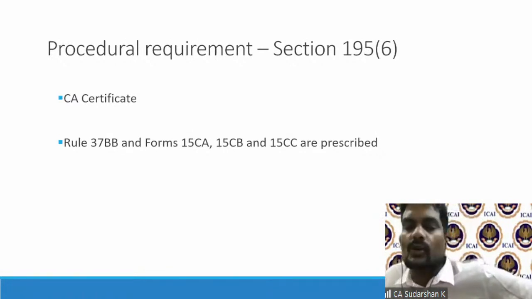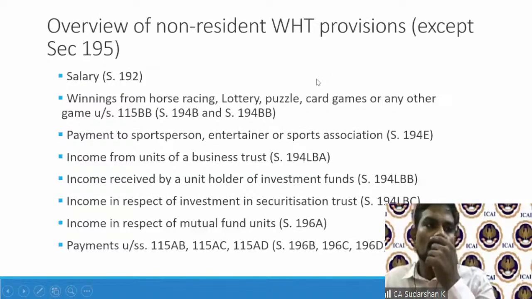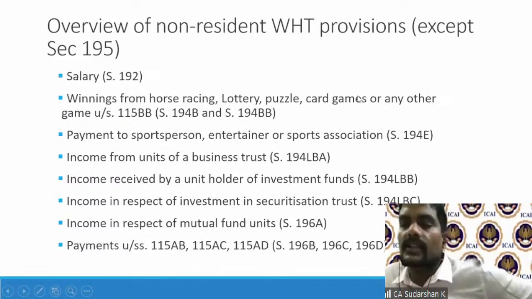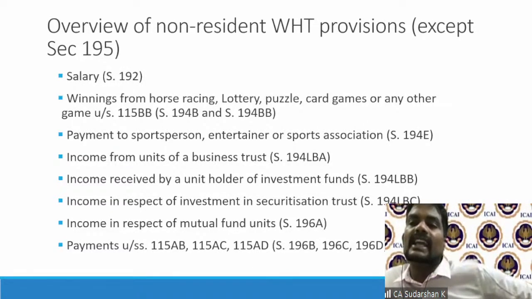And there are forms and rules where it stipulates when a chartered accountant certificate is required, and when a personal declaration from the taxpayer is required. That is covered under section 195, clause 6. So basically 195 is a major withholding tax provision that one should be aware of, because it covers any sums, any other sums.